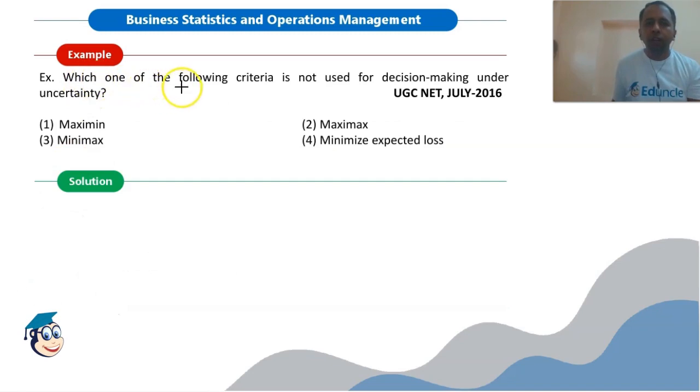Which of the following criteria is not used for decision making under uncertainty? So maximin criteria, yes it is used. Maximax, yes it is used. Minimax, yes it is used. Minimize expected loss, no, this criterion was not there under decision making under uncertainty. So the correct code is the fourth. What did we have to tell? Which of the following is not used? So this fourth option is not used for decision making under uncertainty.